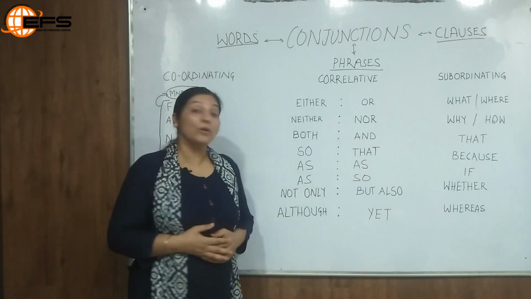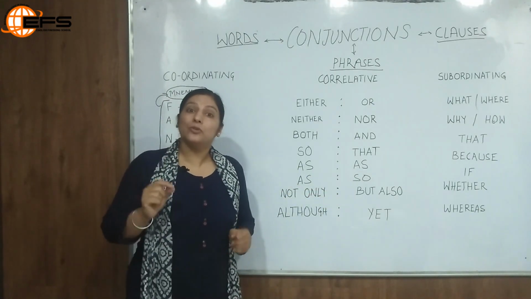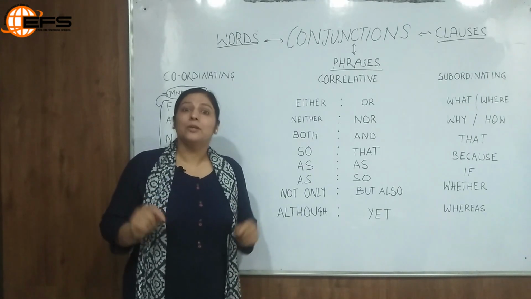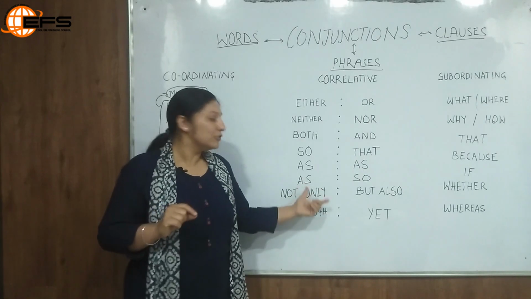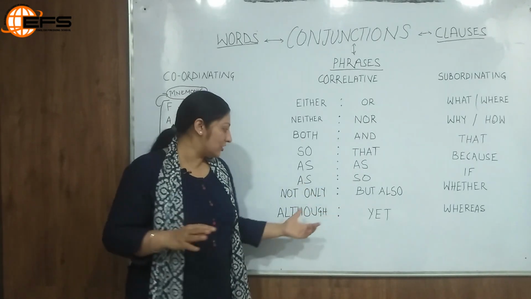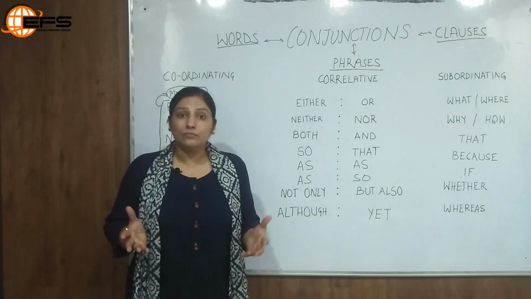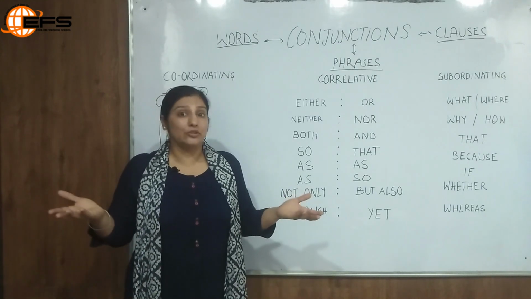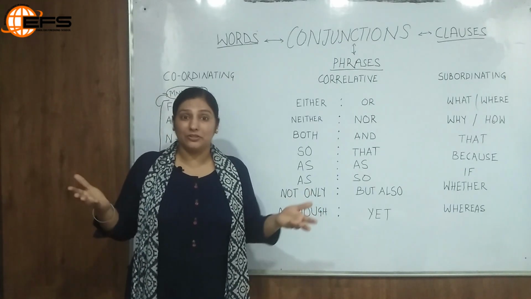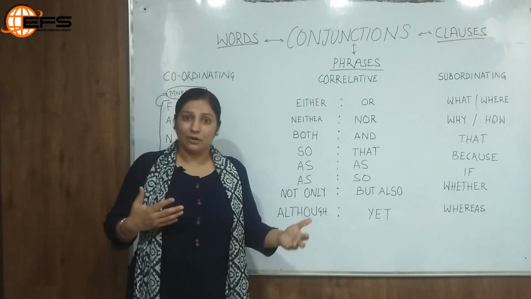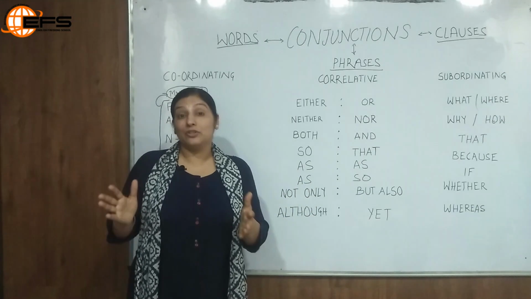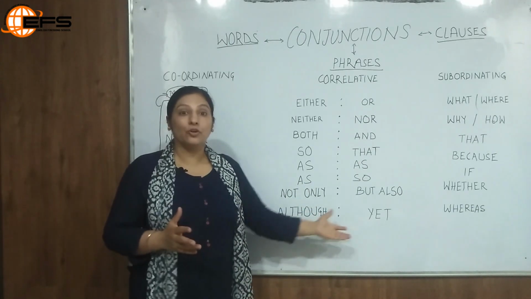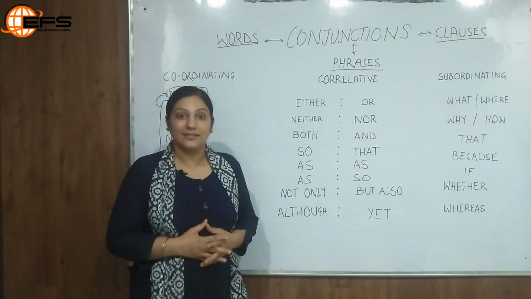And then we can use not only but also. She not only insulted me but also tried to humiliate me. So this is how you can use both the situations together. Although and yet. Although she is poor, yet she is honest. That's the most common one the students use. We can have varieties of although and yet. Although she is studious, yet she gives time for sports. So this is how we can use although and yet in a sentence.